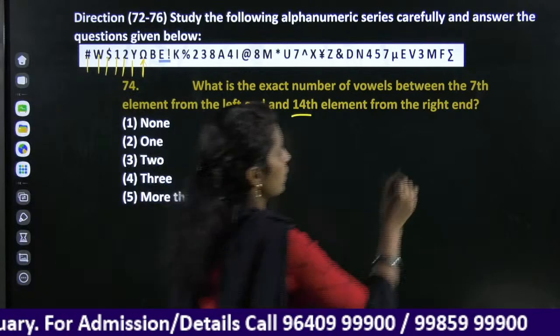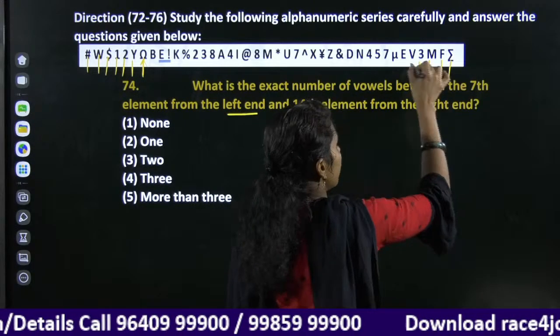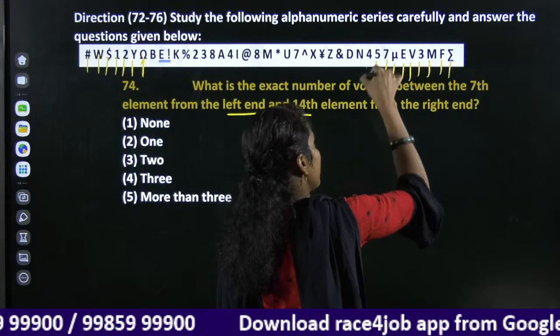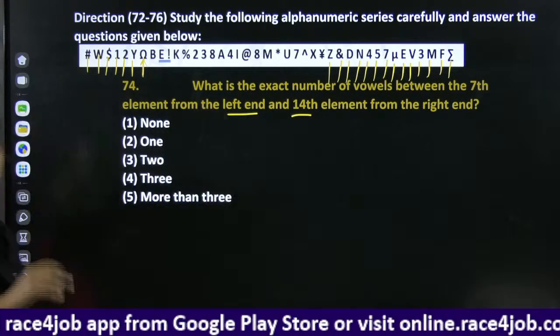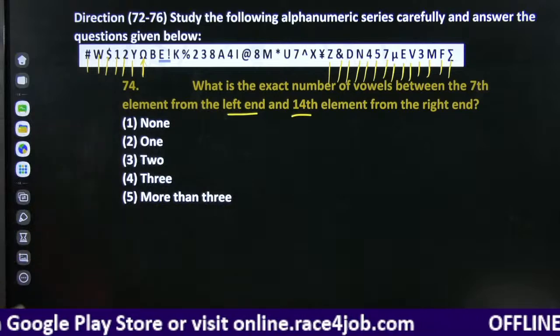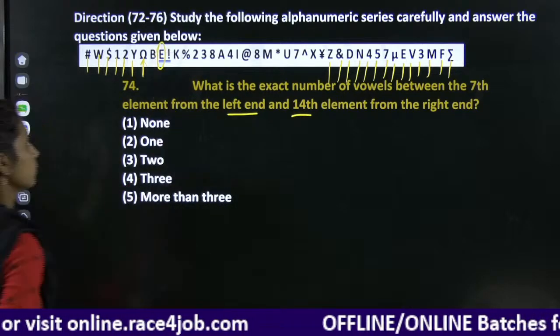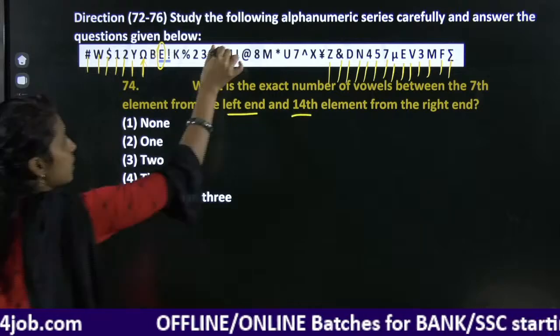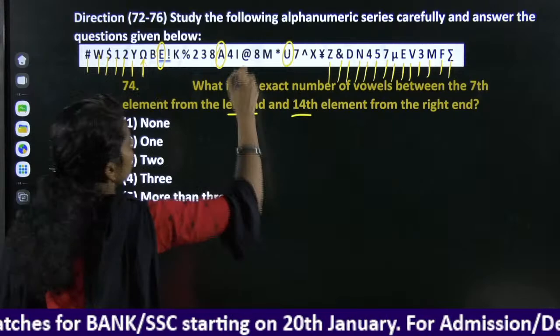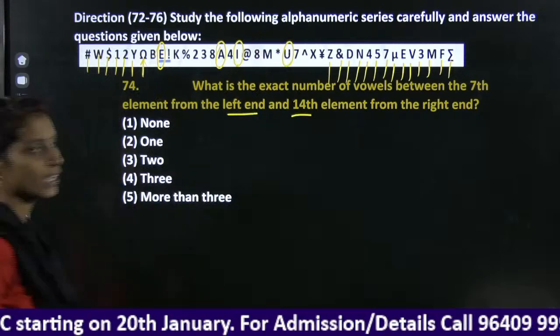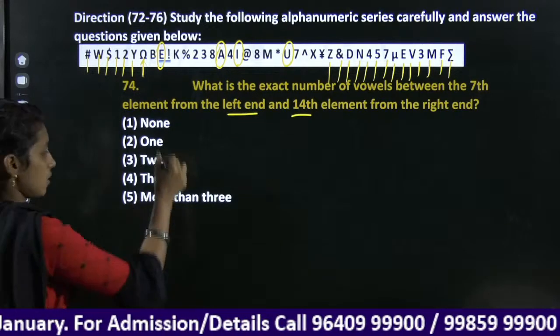14th element from the right: 1, 2, 3, 4, 5, 6, 7, 8, 9, 10, 11, 13, 14. Right? In between these two numbers, how many vowels are there? Check it. E is a vowel. A is a vowel. U. And here we have I. We have 4 vowels and our answer is more than 3.